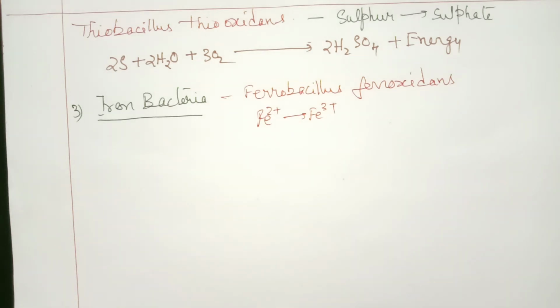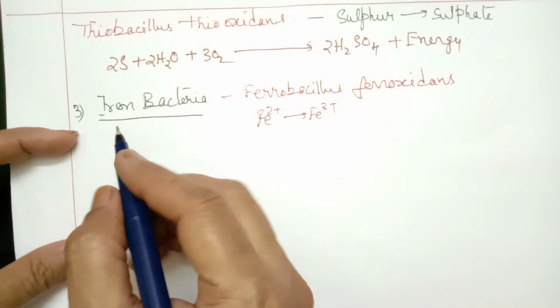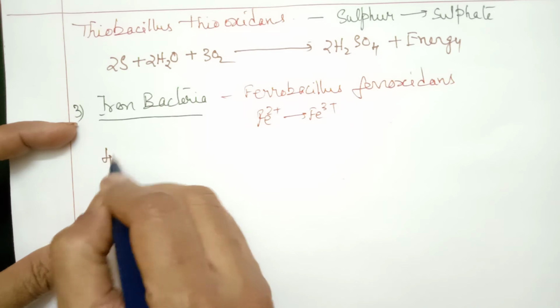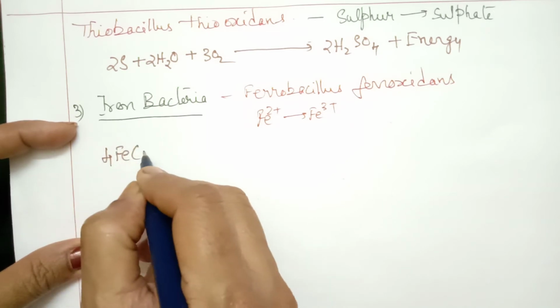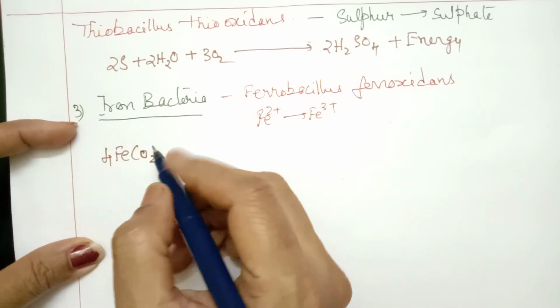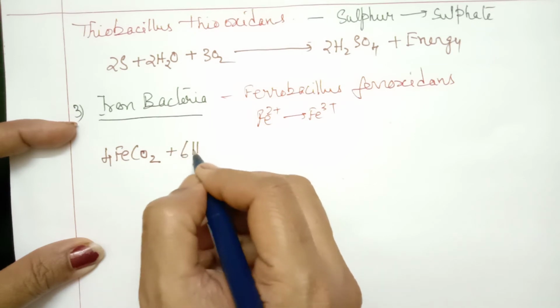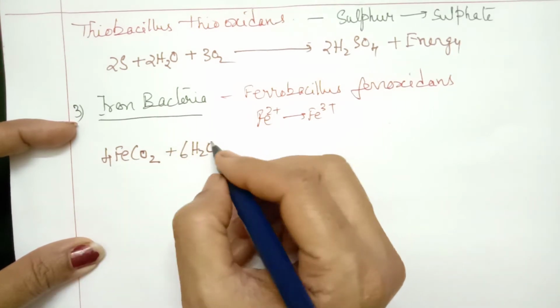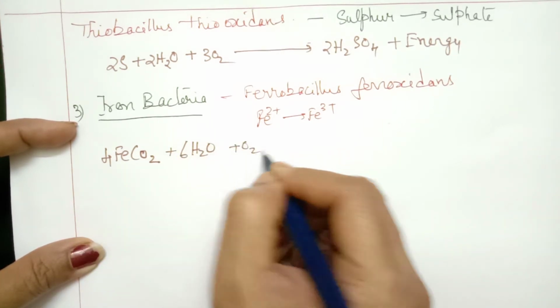Now let us go through the equation. Here we can take 4 molecules of ferrous compound plus 6 water molecules plus oxygen.